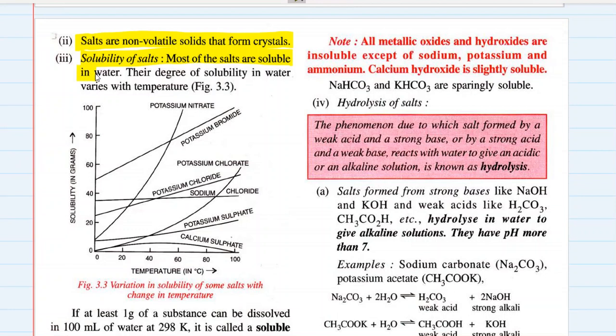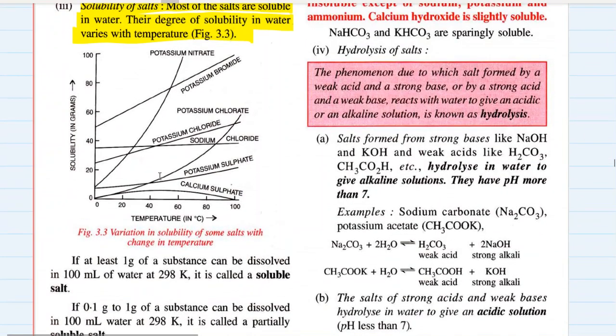Most of the salts are soluble in water and the degree of their solubility in water varies with temperature. We can see this figure in which it is shown that potassium nitrate is highly soluble with increase in temperature. Potassium bromide is also soluble, and the maximum amount of potassium bromide is soluble in water at 0 degrees Celsius. Then there is potassium chloride, which is fairly soluble.